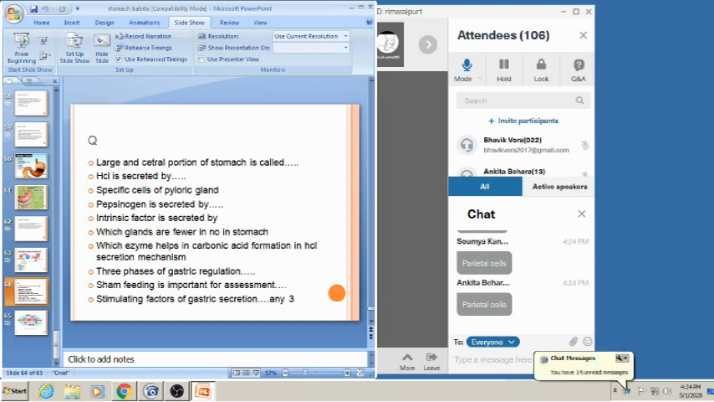Specific cells of the pyloric gland. Please answer all of these questions.